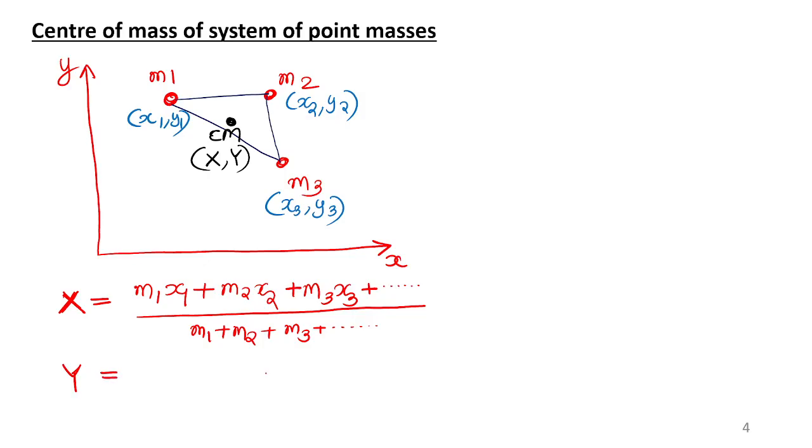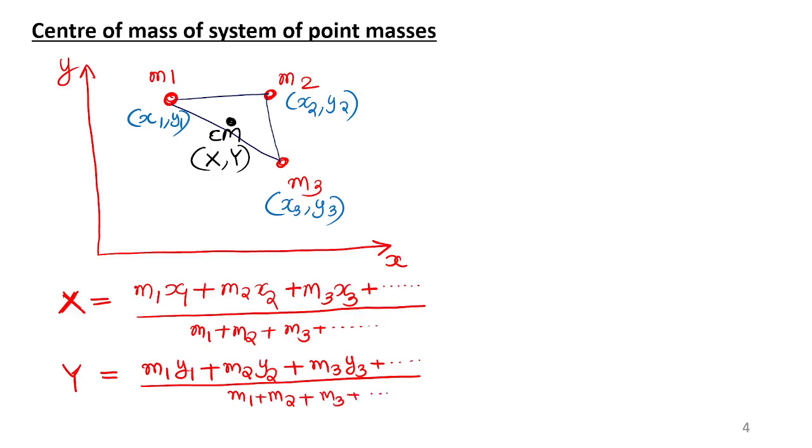Center of mass will have a y coordinate also. Same way, m1 y1 plus m2 y2 plus m3 y3 etc., all divided by m1 plus m2 plus m3 plus etc. The same formula can be written in vector format, but in problems we don't need vector. Vector representation I will explain later. If I discuss vector as well as this, you will be confused. Let me discuss all the numerical questions which require this formula. Later I will discuss the vector representation.